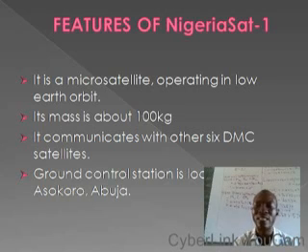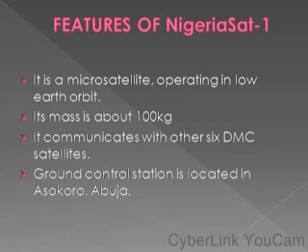100 kg, and it also has the ability to communicate with the other 6 DMC satellites. That is, it can share information being recorded with other disaster monitoring constellation satellites. It has its ground control station, located in Abuja, precisely in Asokoro, Abuja.